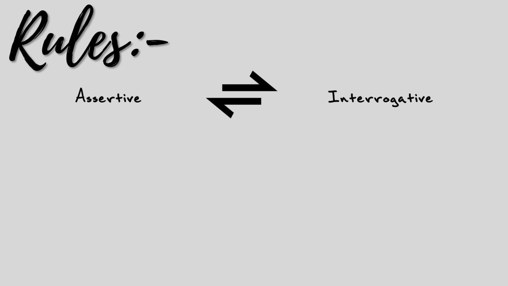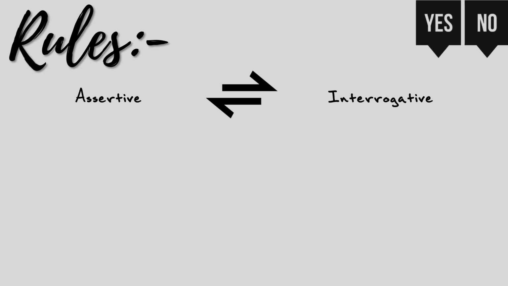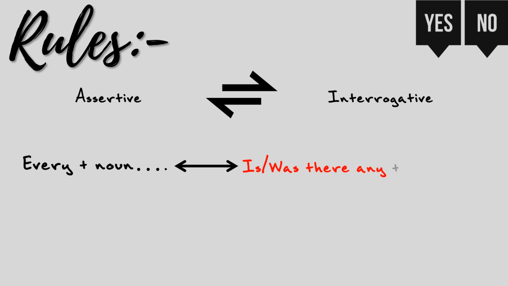The previous one is an example of a WH question. The same statement can be transformed into a yes/no question as well. So we are going to learn it now. If the sentence starts with every plus noun, like everyone or everybody or every boy or every girl or something like that, while transforming it into an interrogative one, I'm going to write the structure that you need to follow first so that you can understand it easily, and later I'm going to explain it to you.